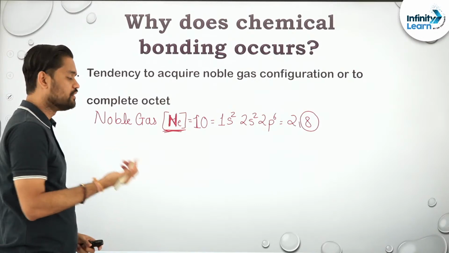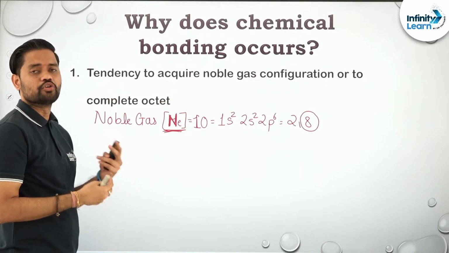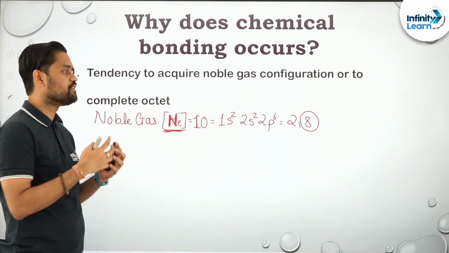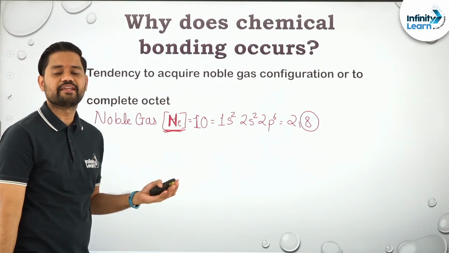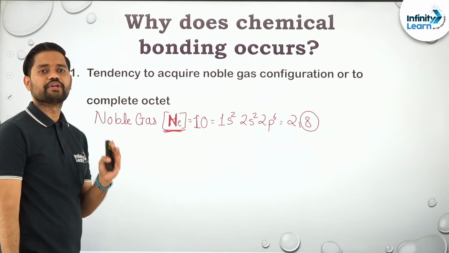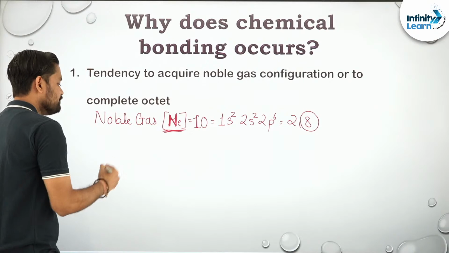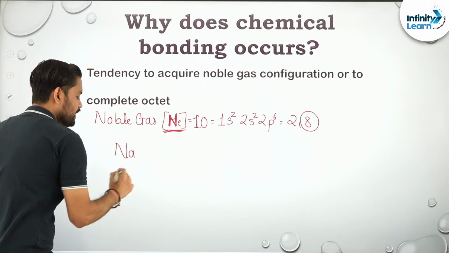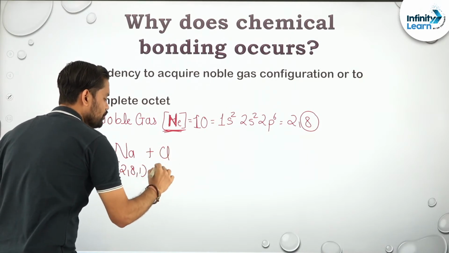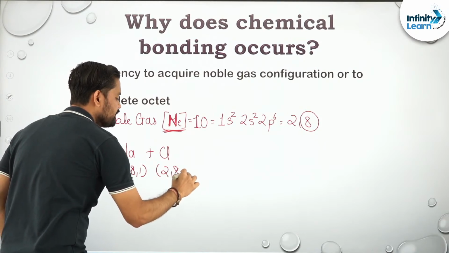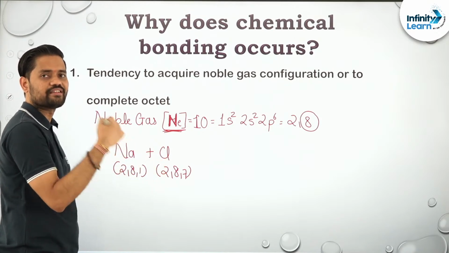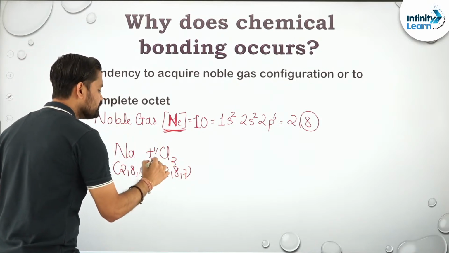On the other hand, if you see sodium, chlorine, hydrogen, there are so many elements and molecules which do not exist in their monoatomic state. They always exist in a di or polyatomic state. The reason is to gain an octet. For an example, Na, whose electronic configuration is 2,8,1, combines with chlorine, whose electronic configuration is 2,8,7. I know it is Cl2, but just assume that it is combining with only one chlorine, or let us make it half to be very specific.